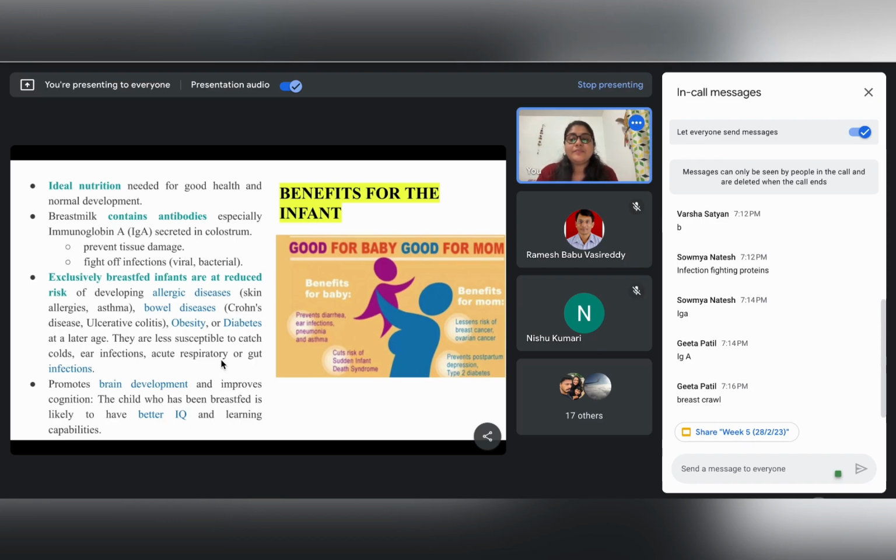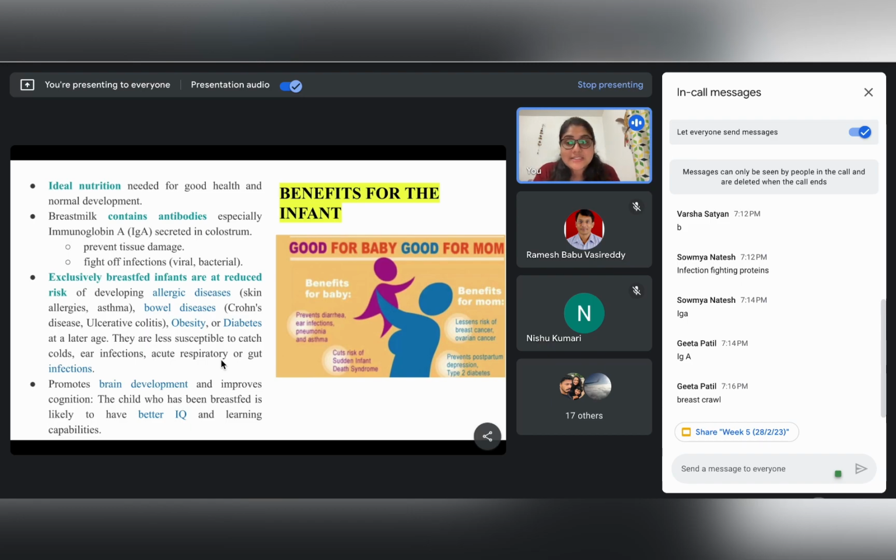Thank you. As we were saying, exclusively breastfed infants have been found to be less predisposed to all these diseases: the allergic diseases, then bowel diseases, and third, type 2 diabetes mellitus. Type 2 diabetes mellitus is very common, but it has been seen that if a child has been properly or exclusively breastfed, then the incidence of type 2 diabetes mellitus is hugely reduced.